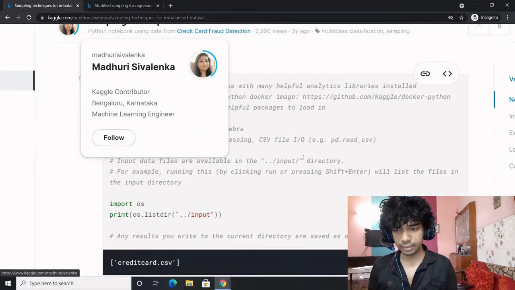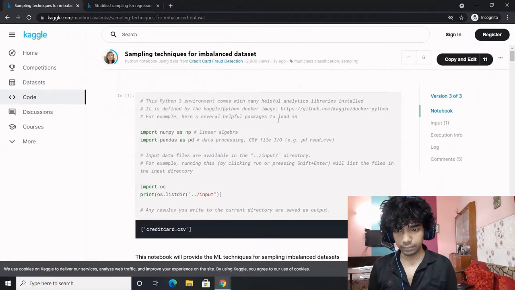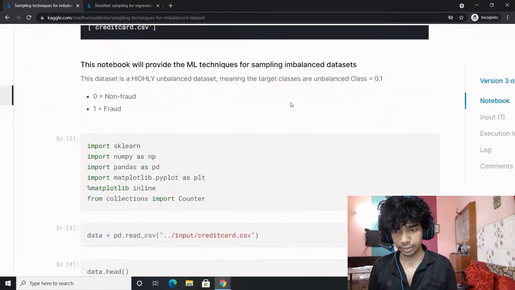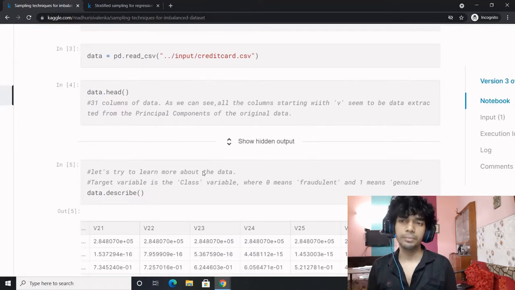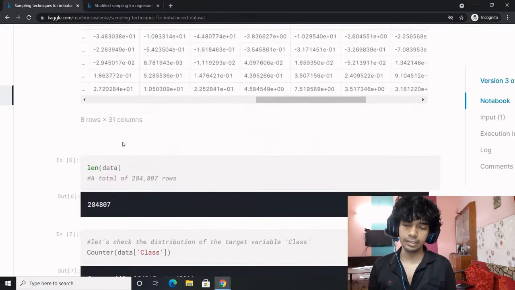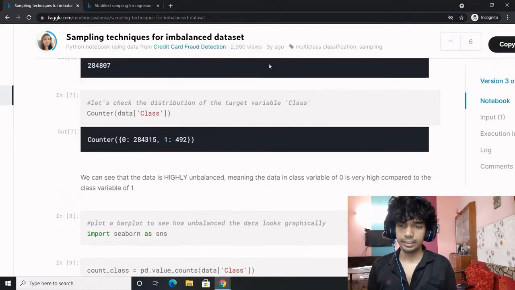Initially we have the import section, then we do another import section. We proceed to get our dataset. Once our dataset is obtained, we see that the class distribution is highly imbalanced.